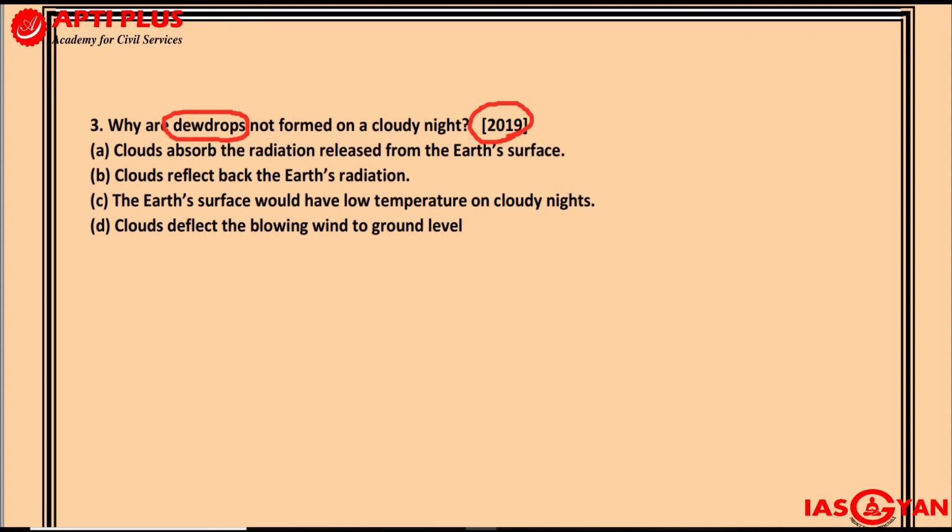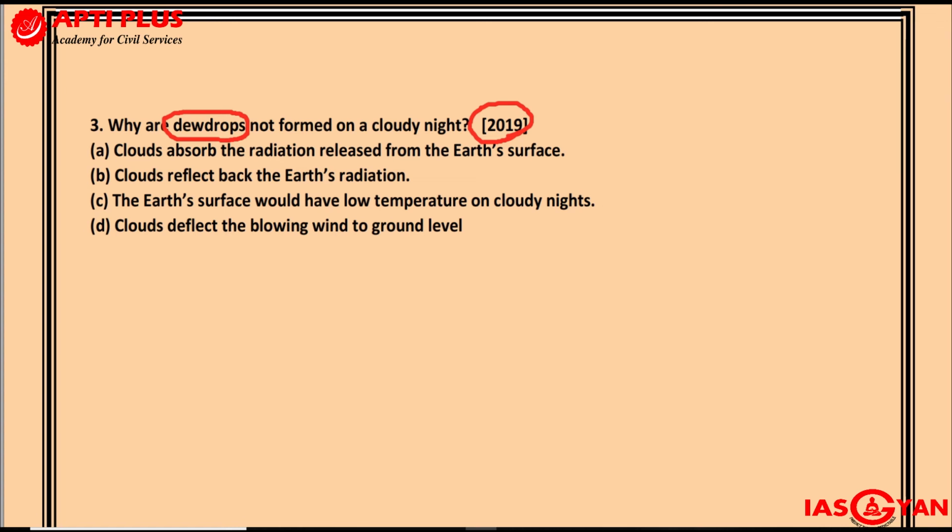Now what is dew, or how is dew formed? You must have experienced dewdrops if you have ever walked on grassy areas, or let's say meadows, lawns early on in a winter morning. What basically happens is, if there is a lot of humidity in the air, that is a lot of moisture present in the air, and at the same time you have a long, cold night, the temperature falls below the dew point.